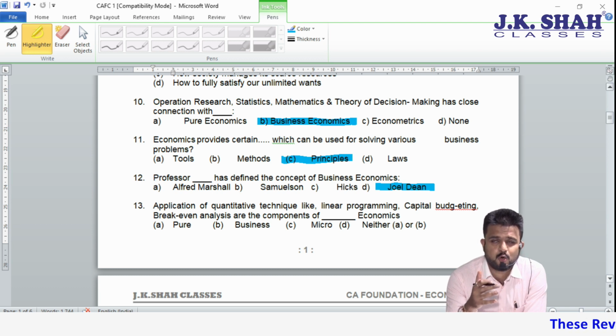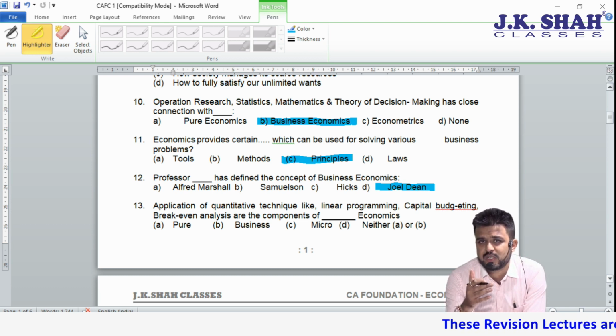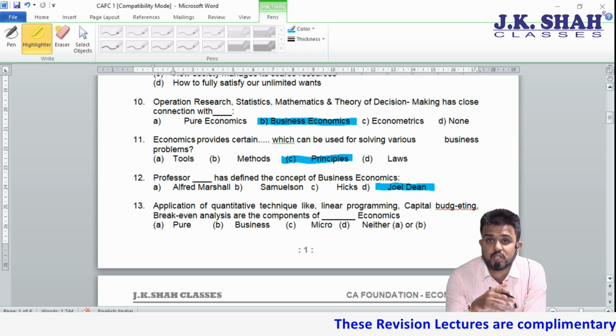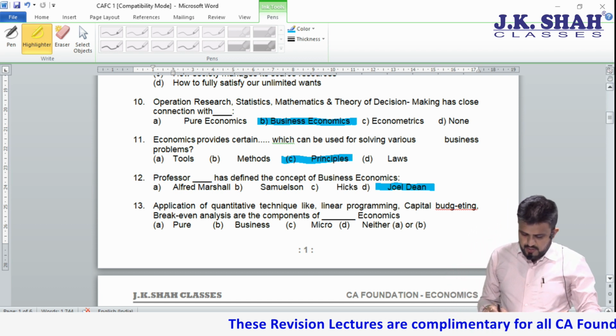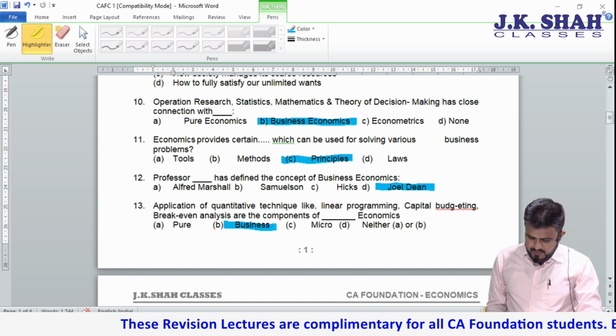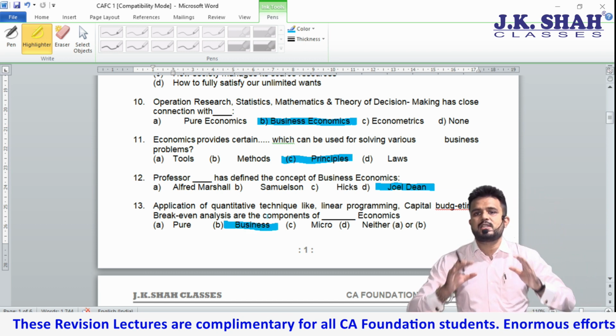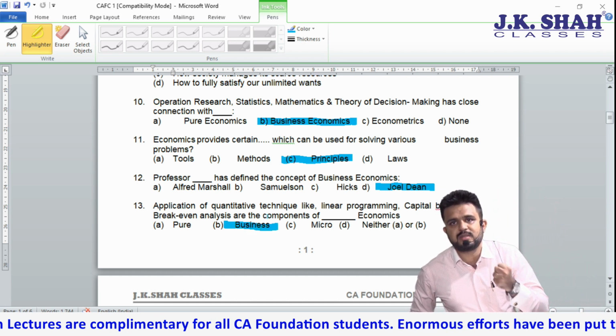So inside a boardroom, management, top officials, they will have a hardcore discussion on these concepts. So I will purely say it is business economics, because these are the tools which are used in the business.